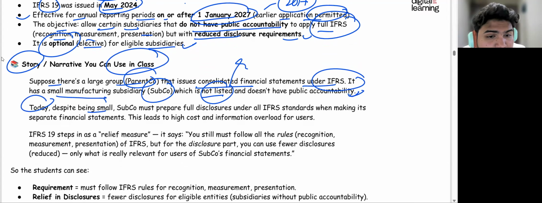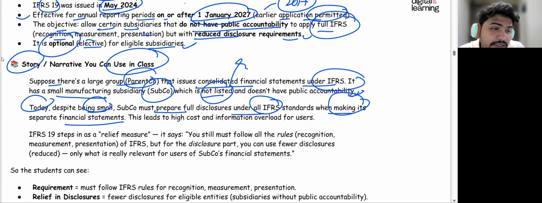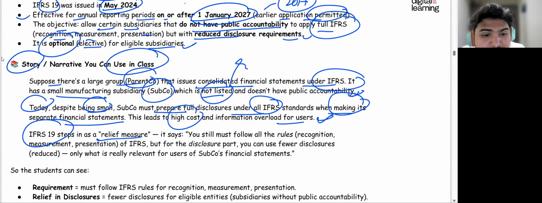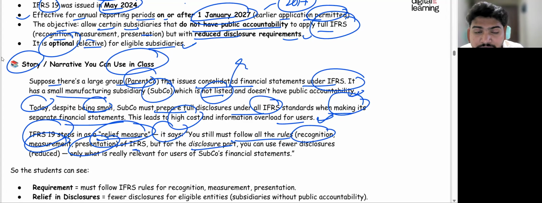Today, despite being small, the company must prepare full disclosure under IFRS standards when making its separate financial statements, because it would be easier for the parent company to consolidate the financial statements, which are again prepared under IFRS only. This led to high cost and information overload for the users. IFRS 19 steps in as a relief measure. What does it mean? It says that you must follow all the rules, recognition, measurement and presentation of IFRS, but the disclosure part can be fewer.